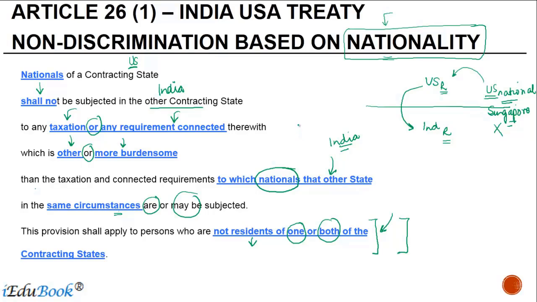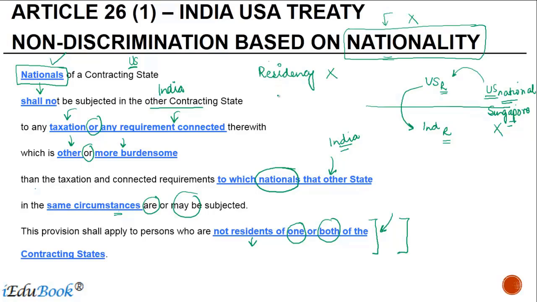But some of the points which one needs to note here is that even if you are not a resident of either of the two states, you can claim the benefit as long as you are a national of one of these states. If there's a discrimination which is done, not based on nationality, but maybe based on residency, that is something which is not covered under this particular article.